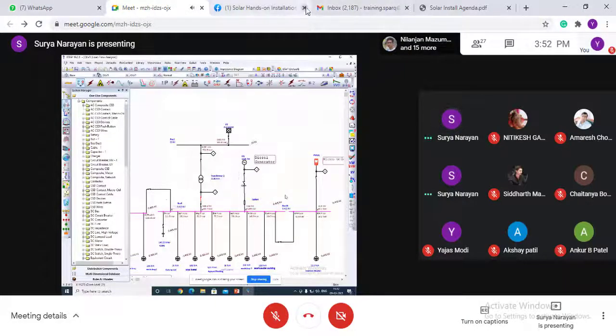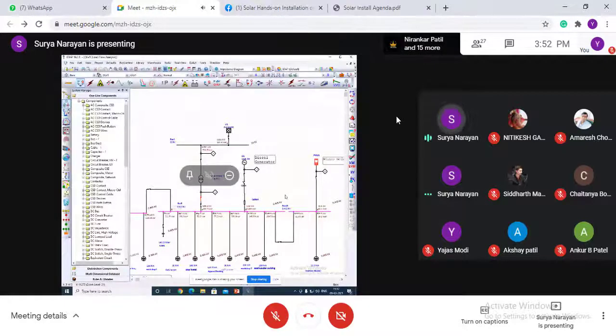If I close it, you can see it is 989. The rest is contributed from the microgrid.